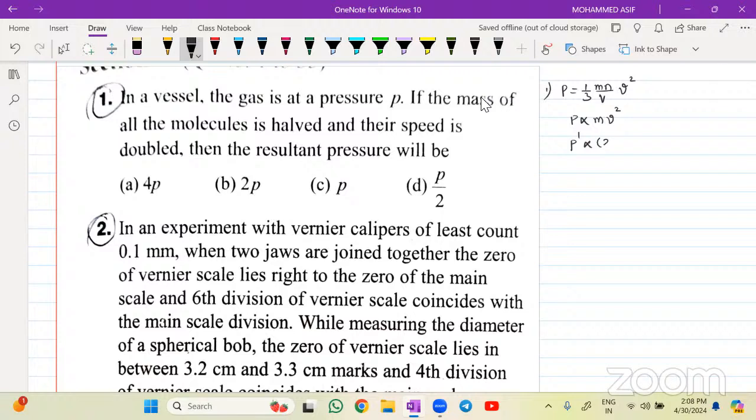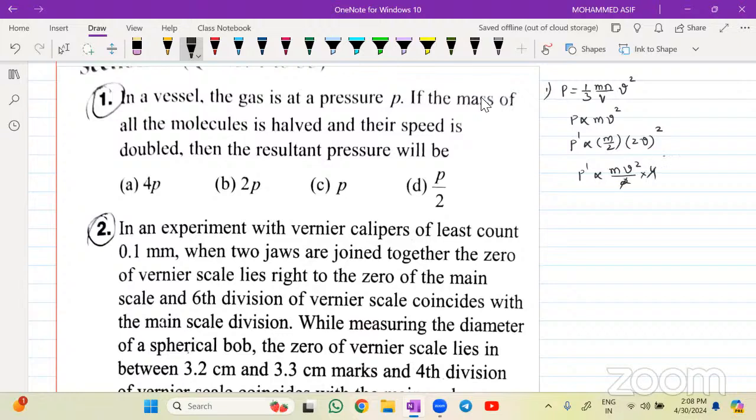That means this value will become m by 2. This value will be m by 2 into velocity, and the speed is double, so this will be 2 times v, whole square. So P dash will be proportional to m into v square divided by 2 into 2 square is 4.